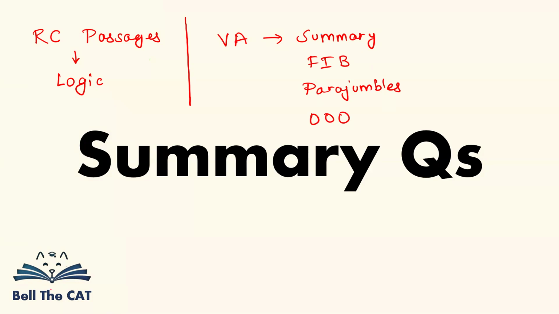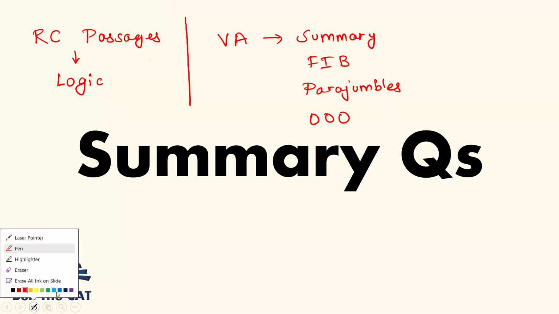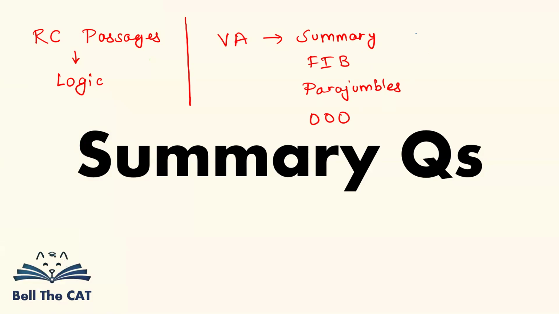So the way I have jotted it down on the screen, this is the descending order of objectivity, of reason and logic. What I mean to say is that good logic, good guidelines, basic reasoning will help you in summary the most.